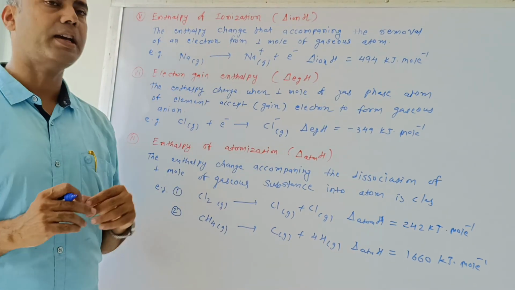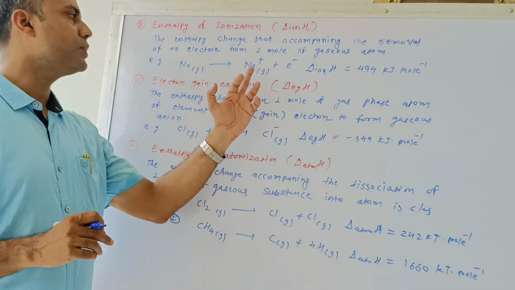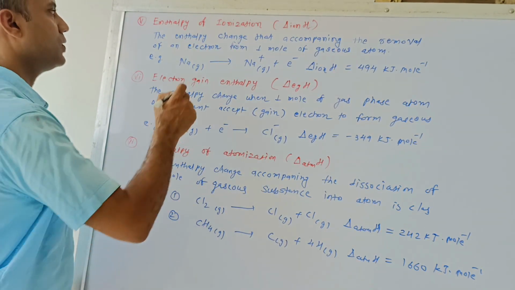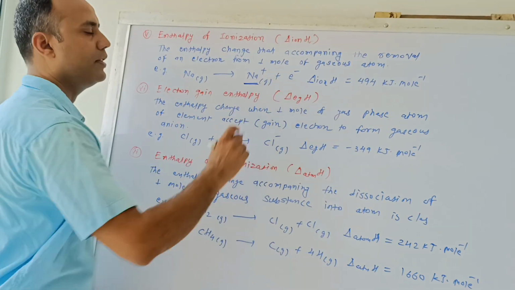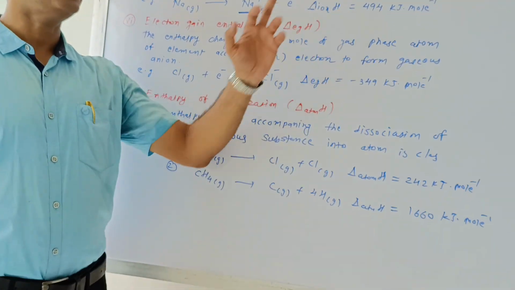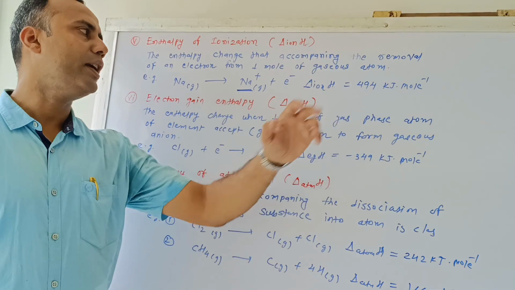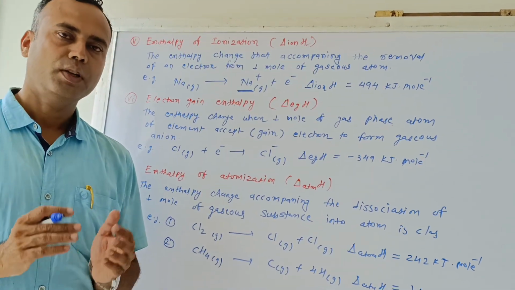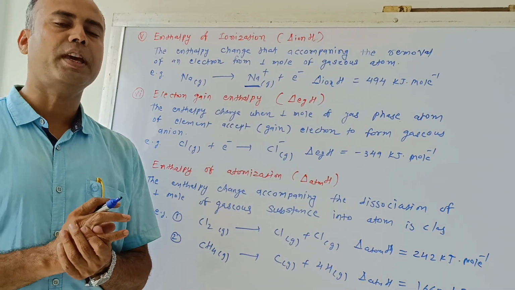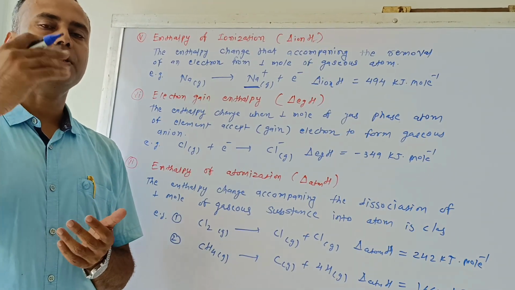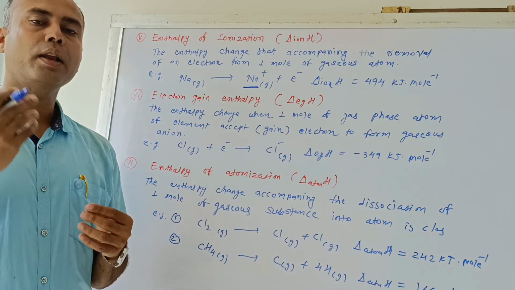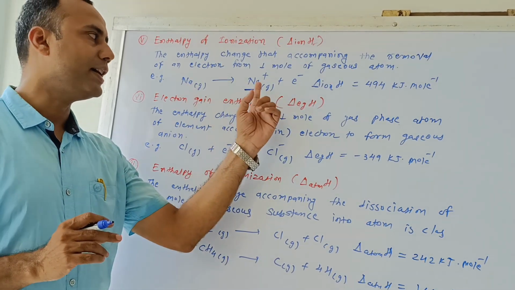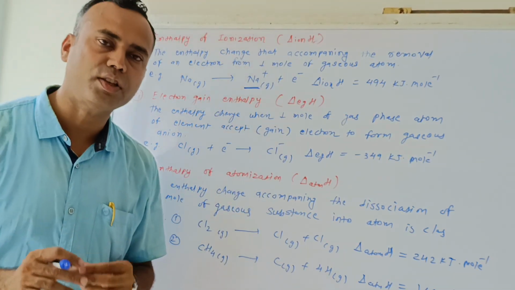Look at this: sodium in gaseous state is converted into Na positive gas by losing one electron. There is a loss of one electron, that's why it is called formation of ion, and that's why it is called delta ionization H. 494 kilojoule per mole is the enthalpy change. So it is the enthalpy change when one mole of gaseous atom loses, releases, removes an electron and is converted into an ion. That's why it is called ionization.